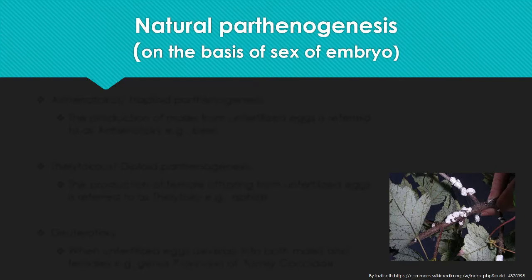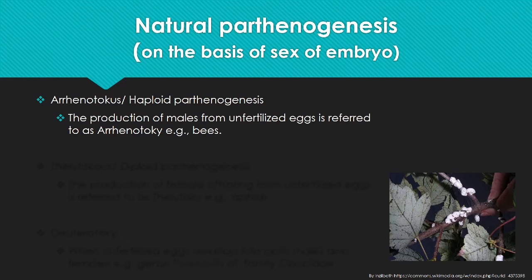Natural parthenogenesis can be divided into three types. One is arrhenotoky or haploid parthenogenesis, in which males are produced from unfertilized eggs, for example in honeybees.